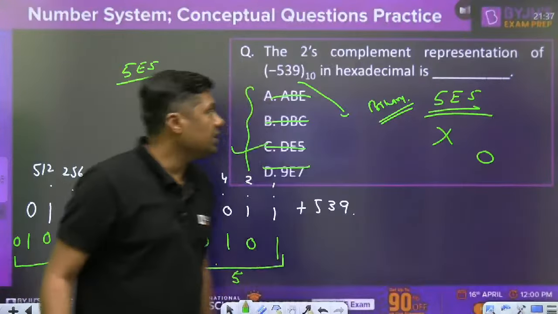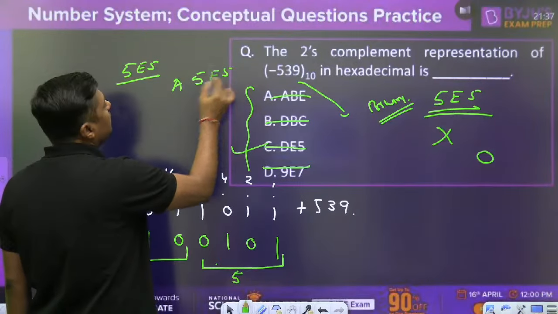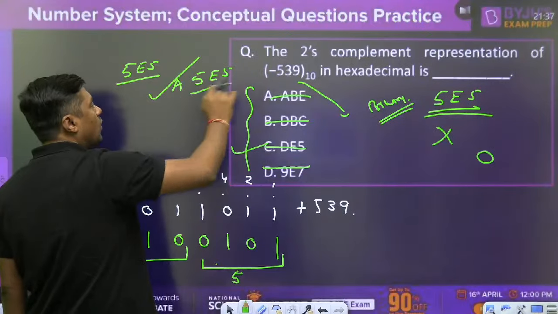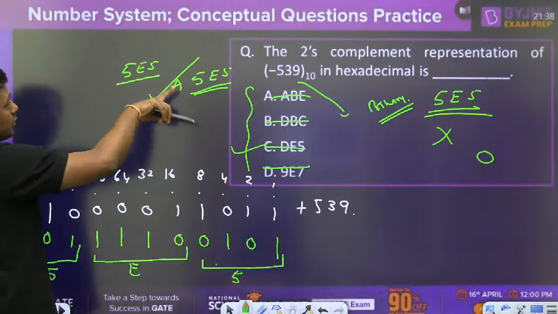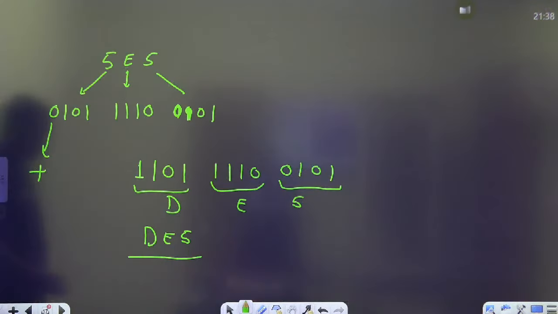Or suppose the option A is what? 5E5. Then you will give the option A. Right. Because there is a 4 option and one option is 5E5. Then again you will lose marks because there will be the negative marking in case of MCQ. Okay then. Next one.